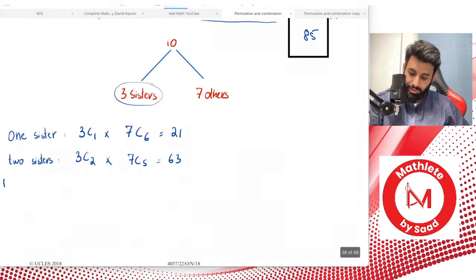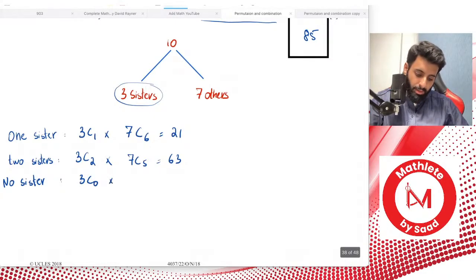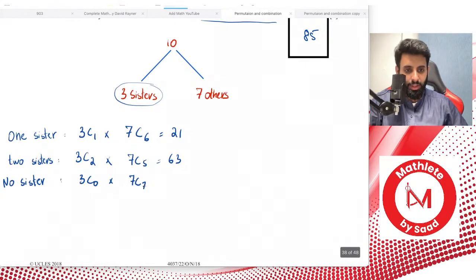Yep, none of the 2 sisters. I mean, none of the 3 sisters. So no sister at all. Okay, so that means out of the 3, you're gonna have 0. And out of the 7, you're gonna have all 7 of them. So if you work this out, this turns out to be 1.